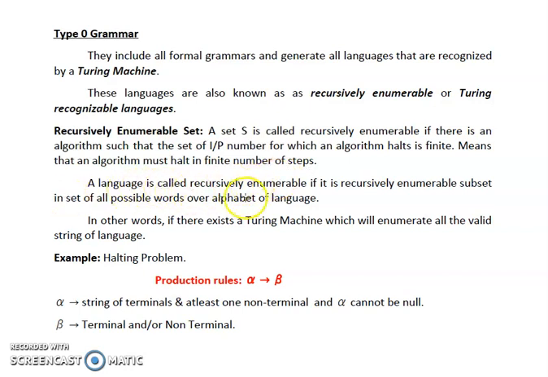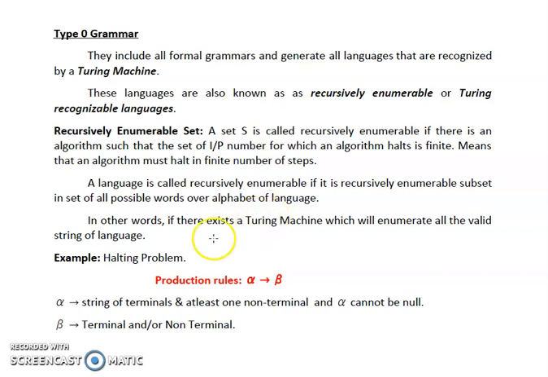A language is called recursively enumerable if it is a recursively enumerable subset of the set of all possible words over the alphabet of the language. That means if the words generated by the alphabet of the language are recursively enumerable, then we can say the language generated by the set of these words is a recursively enumerable language.